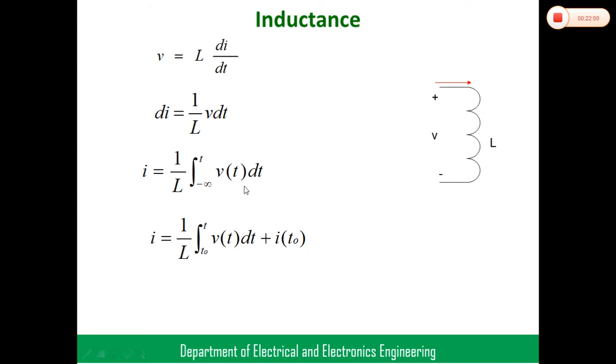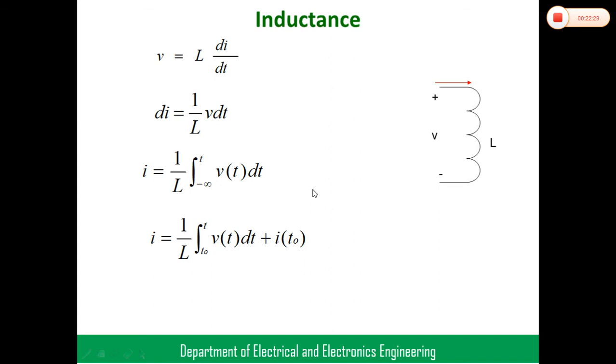The current passing through the inductor is I equal to 1 by L integral V of t dt. We can simply derive it from the voltage equation, V equal to L into di by dt. From this we get di is equal to 1 by L into V into dt. Integrate on both sides, we get I, so I is equal to 1 by L integral V dt. Voltage V equal to L into di by dt; current I equal to 1 by L integral V dt, right?